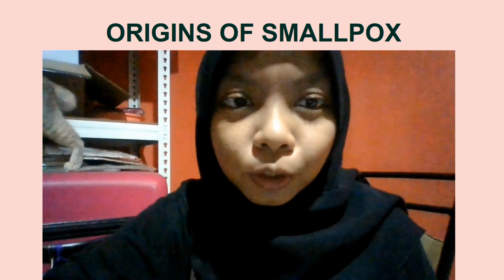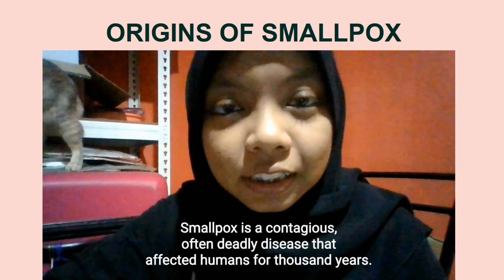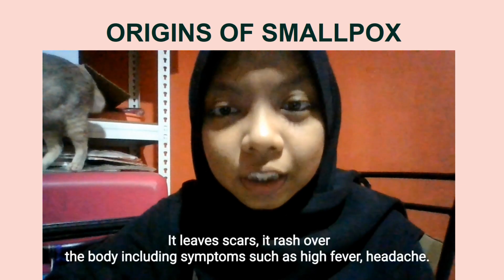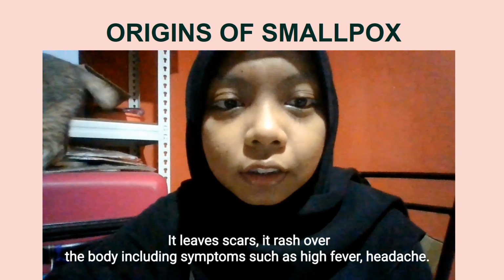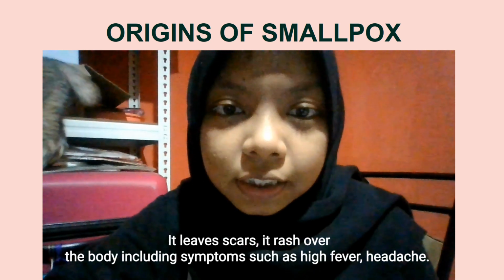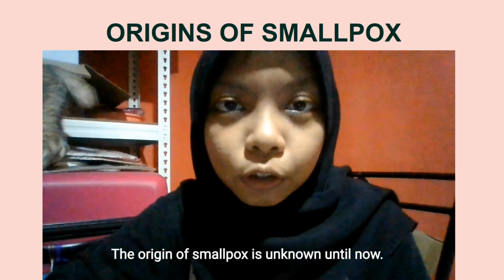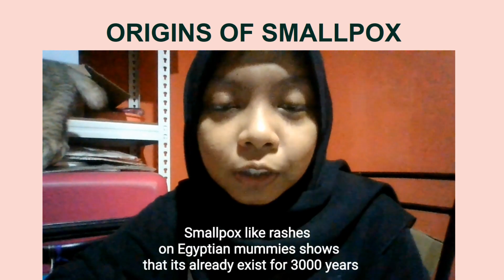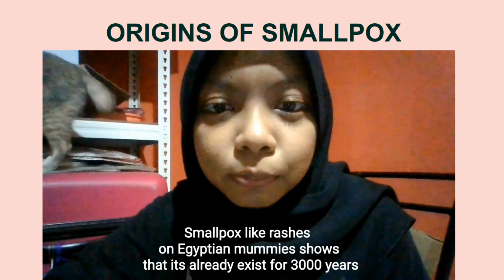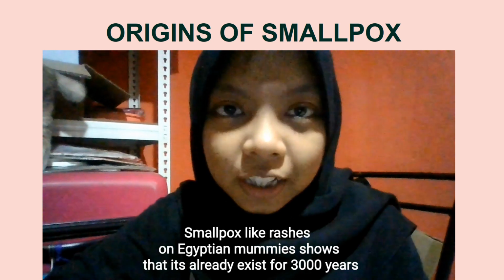Origins of smallpox. Smallpox is a contagious, often deadly disease that affected humans for thousands of years. It leaves scars and rashes over the body, including symptoms such as high fever and headache. The origin of smallpox is unknown until now. Smallpox-like rashes on Egyptian mummies show that it already existed 3,000 years ago.